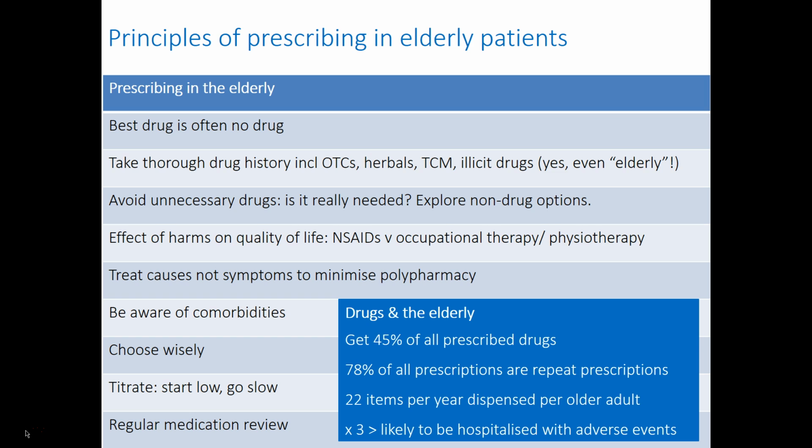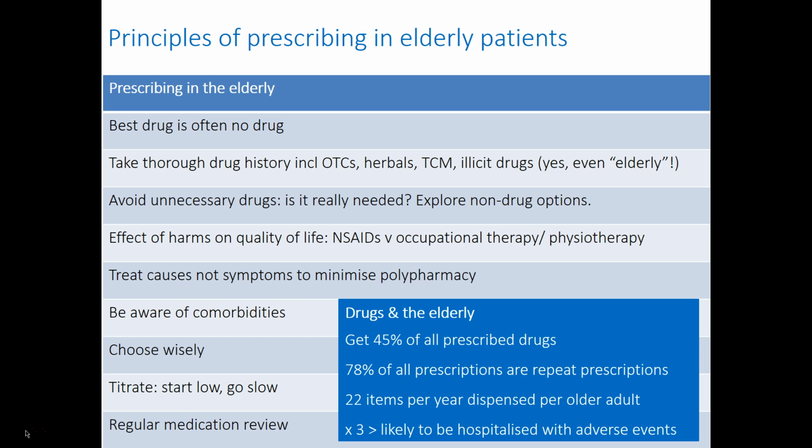Let's look at prescribing issues in the elderly. When considering a drug for prescribing in an older patient, often the best drug is no drug. Take a thorough drug history, including not just currently prescribed drugs, but also over-the-counter medications, herbal medications, traditional Chinese medicines, and also illicit drugs. Don't be afraid to ask the question. Even older adults use illicit drugs. Avoid unnecessary drugs. Is a drug really needed? Explore non-drug options.